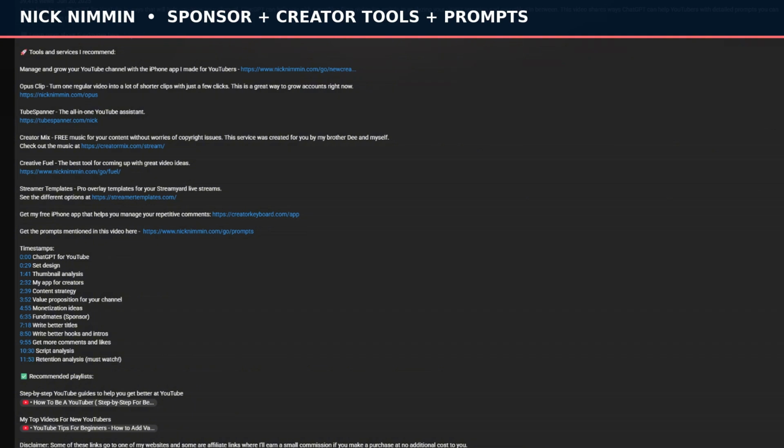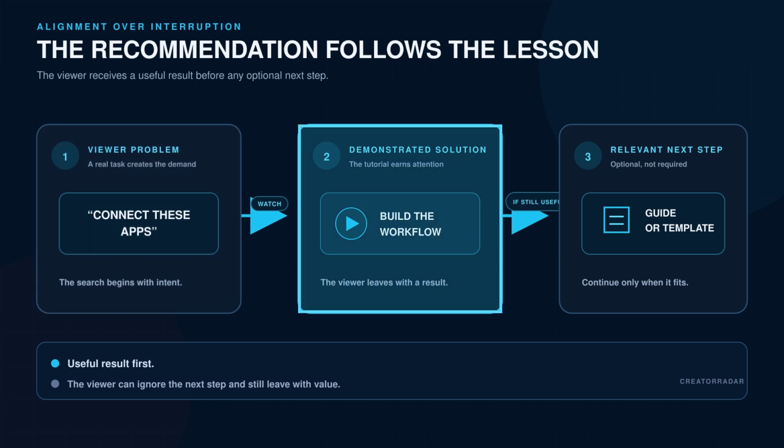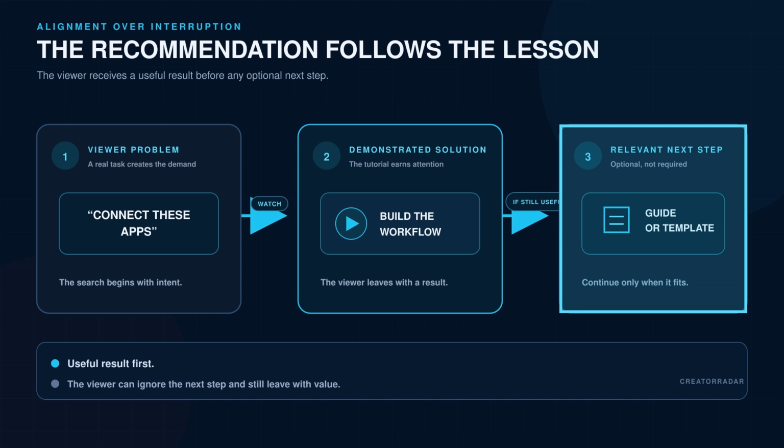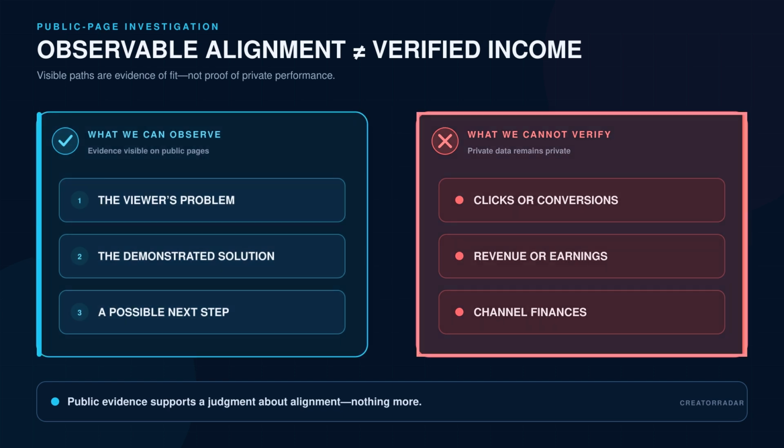The viewer can ignore the next step and still leave with a useful result. If they continue, the resource connects directly to work they just watched, rather than appearing as a random promotion. That is different from claiming a link produced earnings. We cannot see private conversions or channel finances. We can only observe the alignment between the viewer's problem, the demonstrated solution, and a possible next step. Useful tutorial content creates more places for those three things to connect.